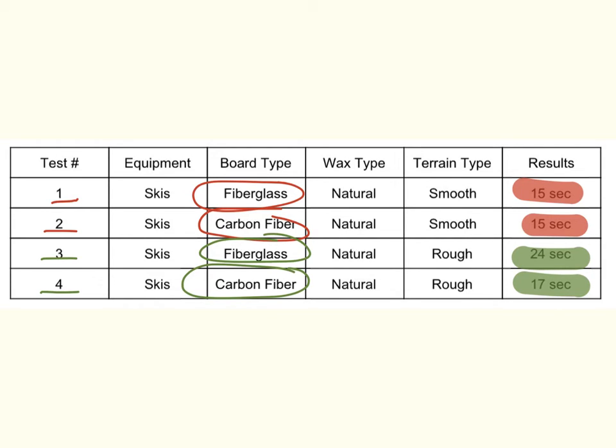If we had just focused on the first two trials, we may have decided that the board type is inconsequential. We would have come to the same conclusion if we had only considered the trials done on a smooth terrain. It is only by comparing every test run that we can conclude that the board type does make a difference